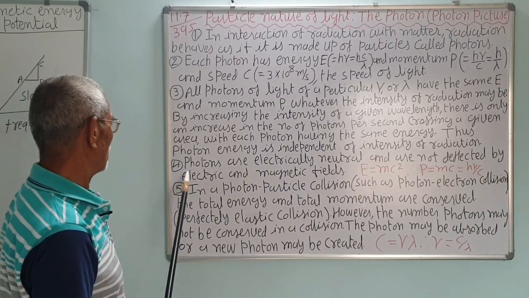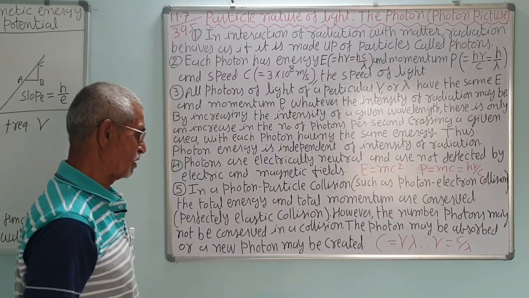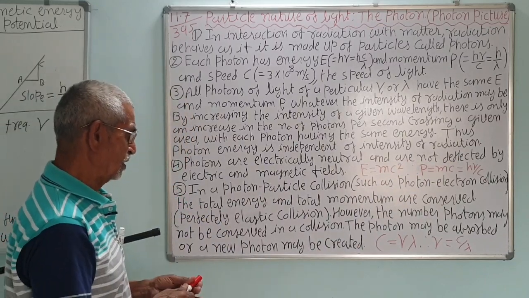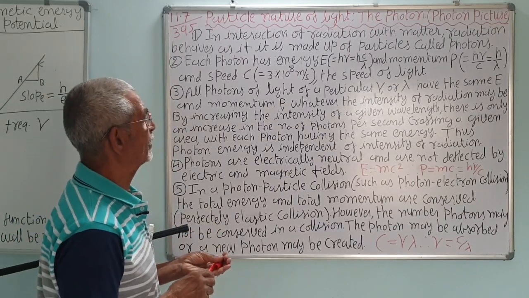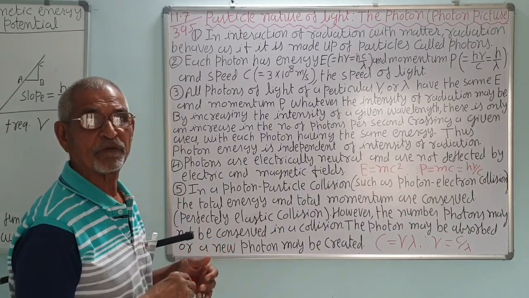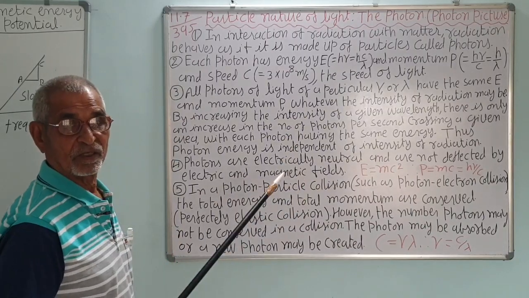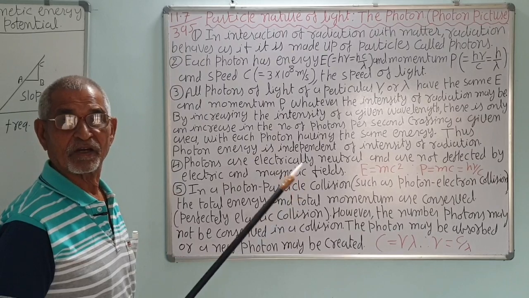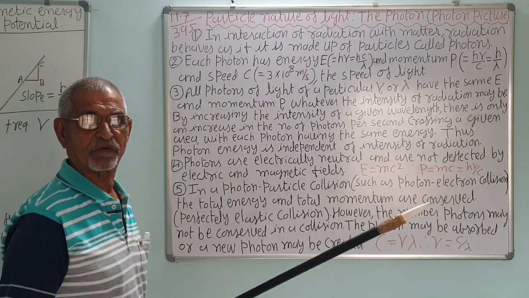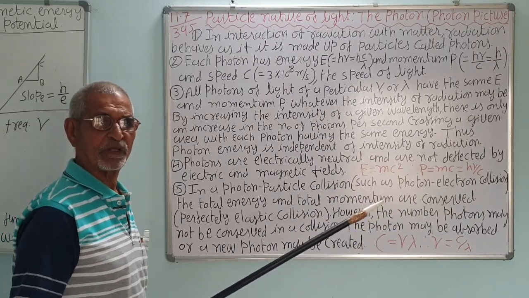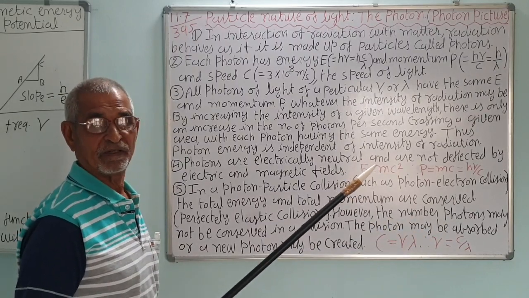Next, photons are electrically neutral and they are not deflected by electric and magnetic fields. If they are passed through an electric and magnetic field, they won't be deflected. They are uncharged, like light rays, gamma rays, X-rays. They are not affected by electric or magnetic field. They will go straight. They cannot be deviated, because they won't be influenced by electric or magnetic field.